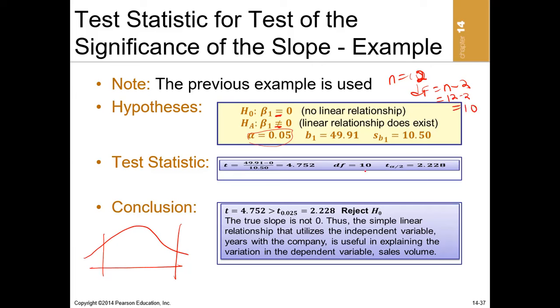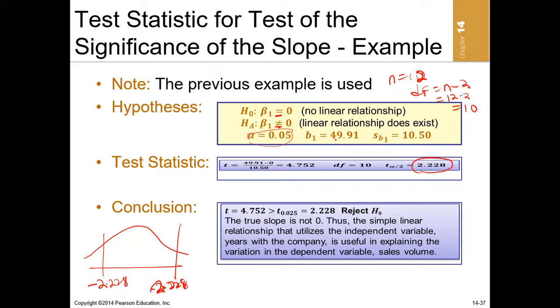So when you read a degree of freedom of 10 against the 95% confidence level, two-tailed, from your statistical tables, you get the critical t-value to be 2.228. Because it is two-tailed, here will be negative 2.228 and here will be positive 2.228. All right, so let's compute our t.